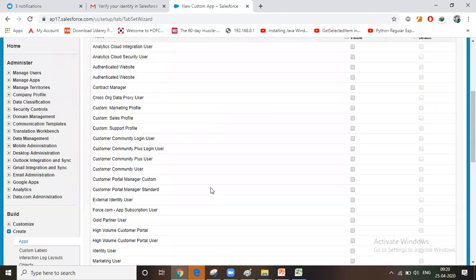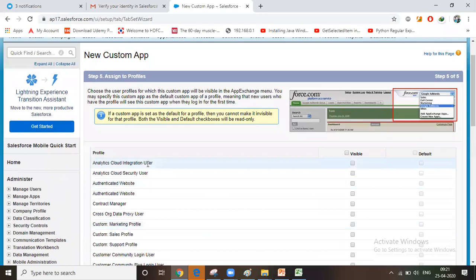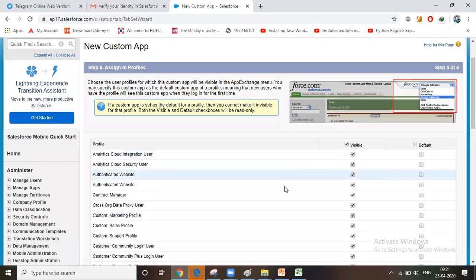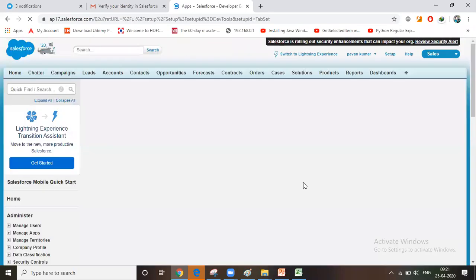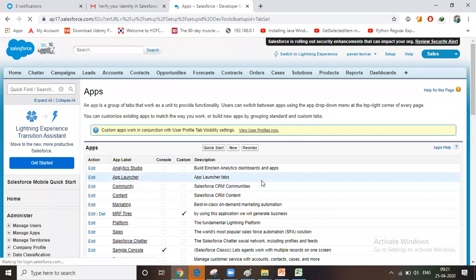Profiles. We have not yet discussed profiles. For the time being, I'm selecting everything. Okay, just blindly follow. Once we discuss the profiles, we can come to know what we are selecting this for. So that's it. The application is created.